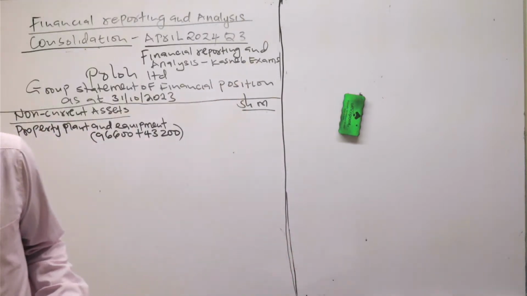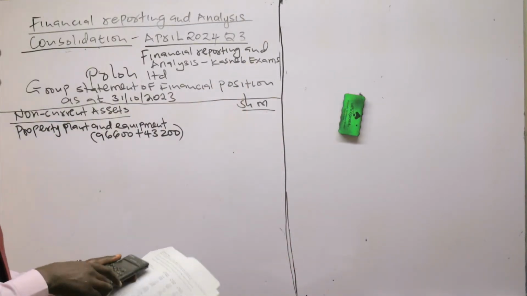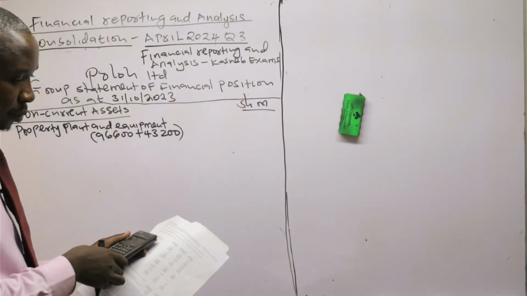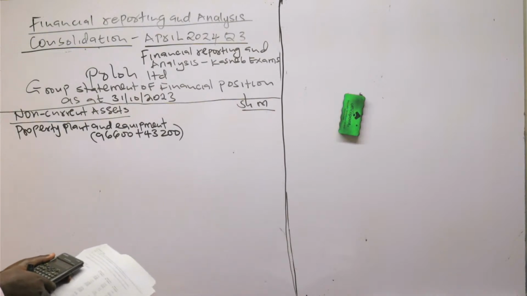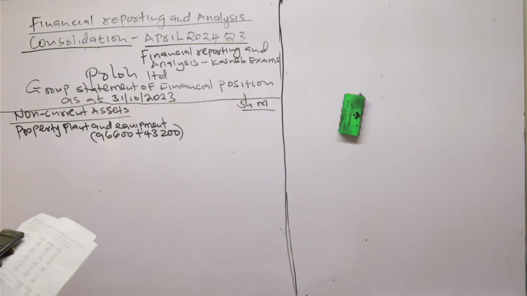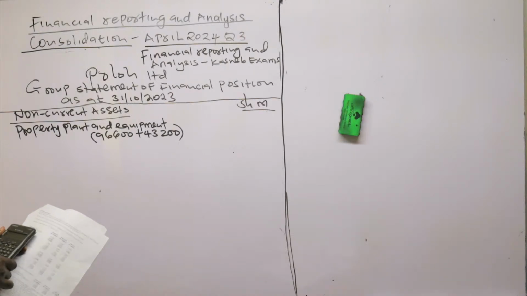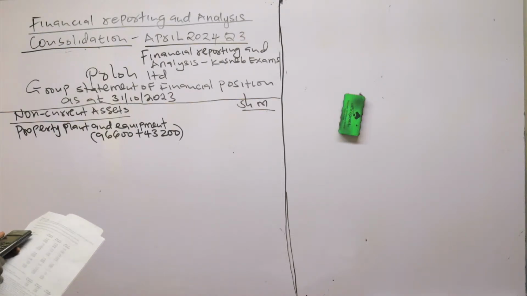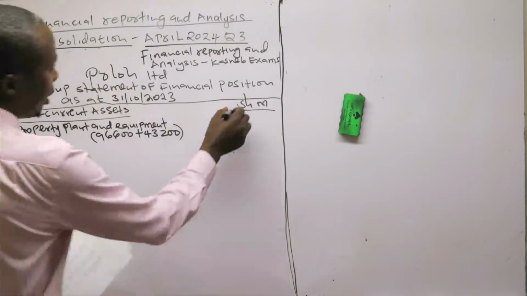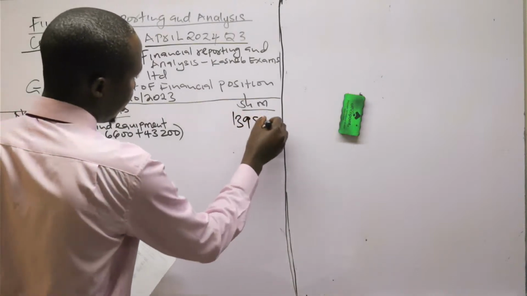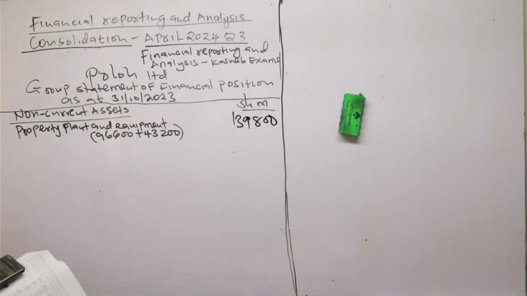So there is no other adjustment for this question which can be carried out. So 96,600 plus 43,200, so this is 139,800.